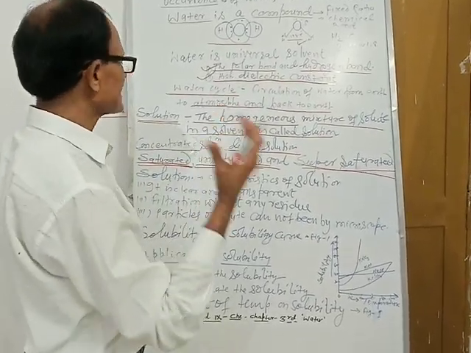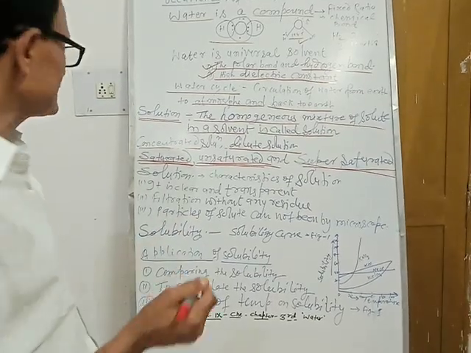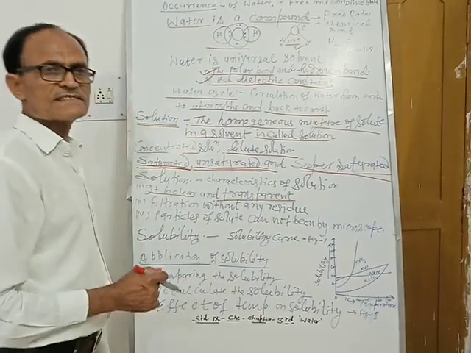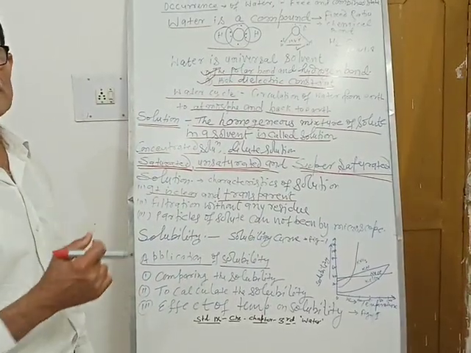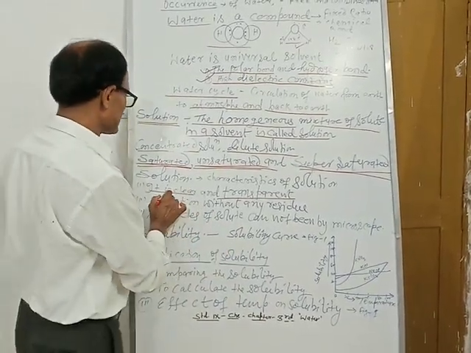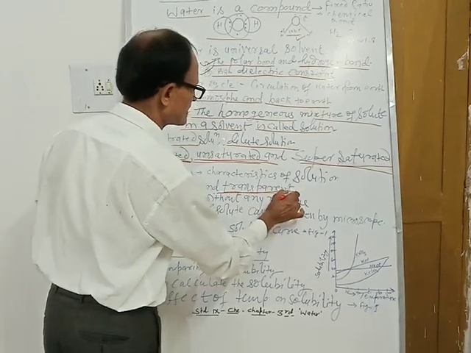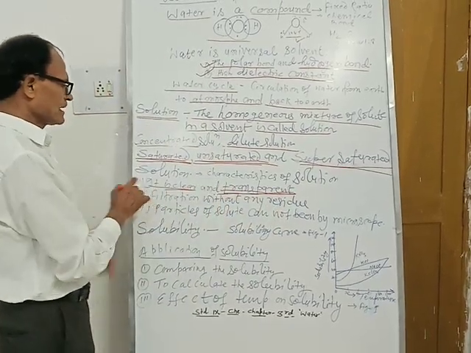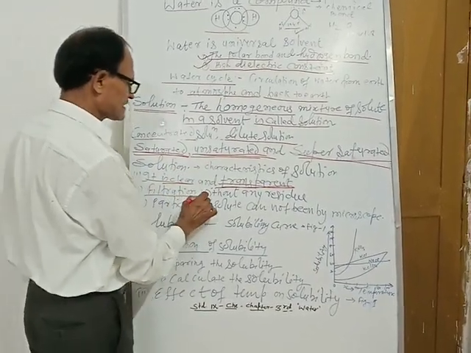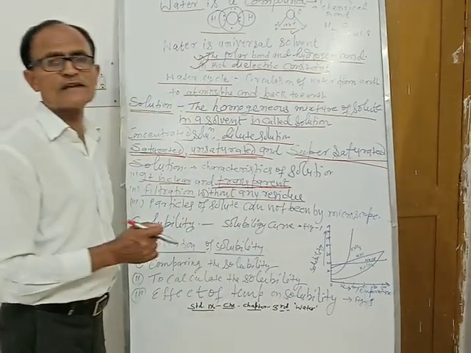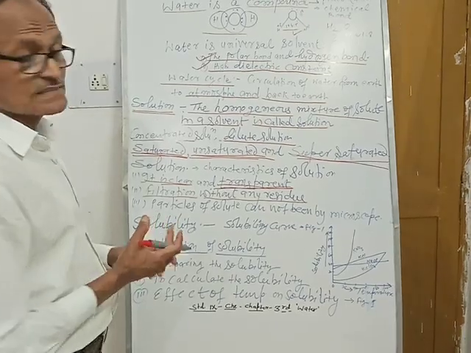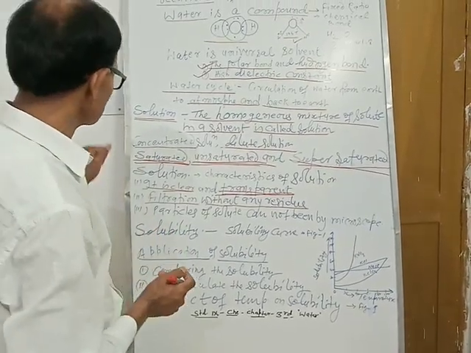Solutions have certain characteristics. A solution is clear and transparent, which means the Tyndall effect is not shown in them, meaning when light is passed, the light is not scattered. That is why we say that it is clear and transparent. The Tyndall effect is essential to describe the solution. Filtration without any residue: when it is allowed to filter, no residue is left on the filter paper. It is a very essential part that it is a solution.